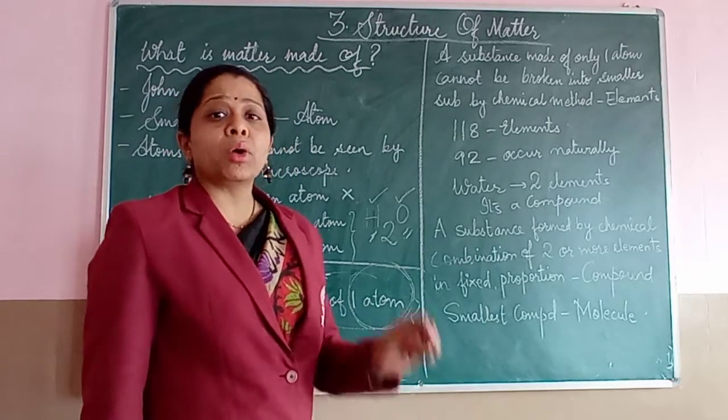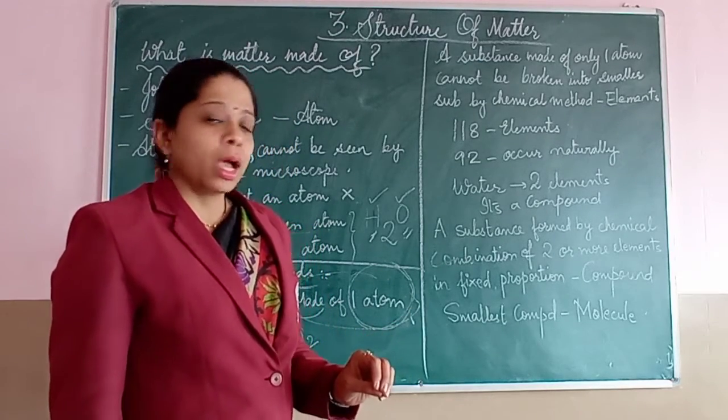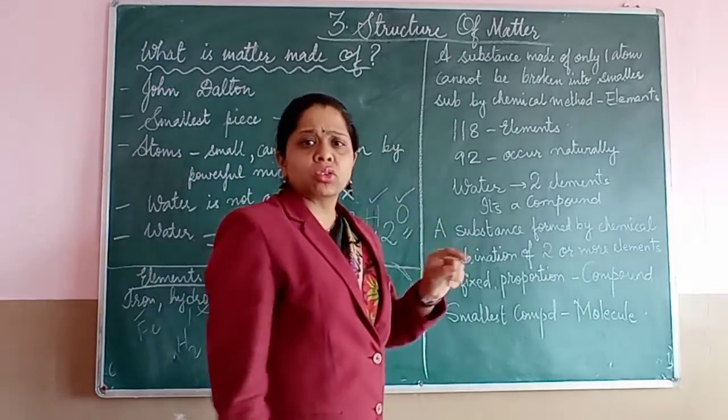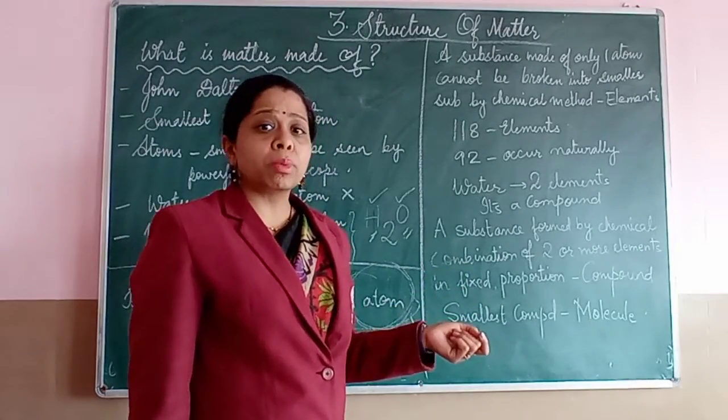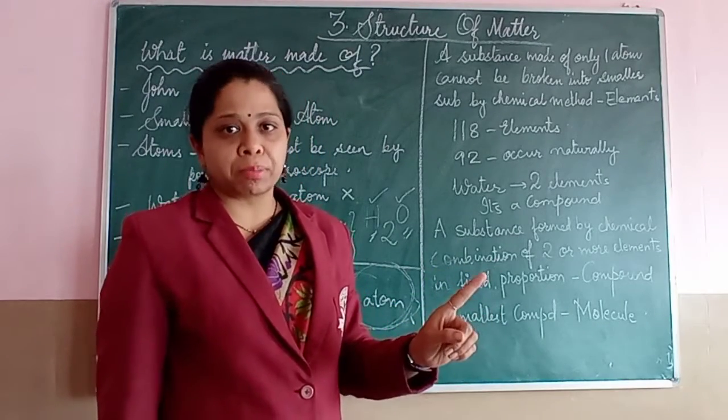Now we will see about compounds. What is a compound? I have told you already, water is not an atom, it's a molecule. Why? Because it does not have one kind of atom present inside it.